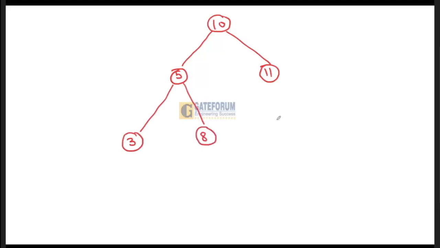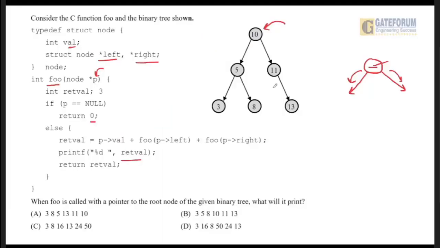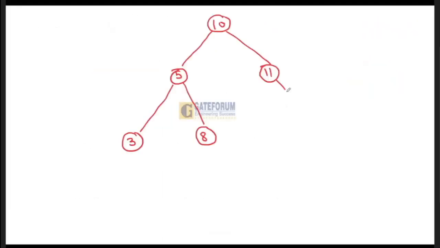10, 5, 11, then 3, then 8, and then 13. Okay, always remember recursion is very important for the GATE exam.